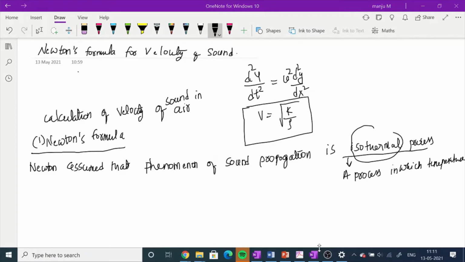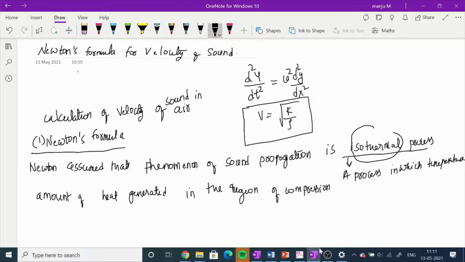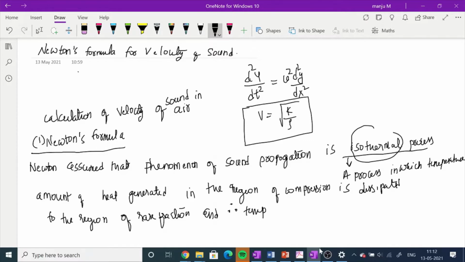So Newton argued that the amount of heat generated in the region of compression is dissipated to the region of rarefaction, and therefore the temperature of the medium remains constant.